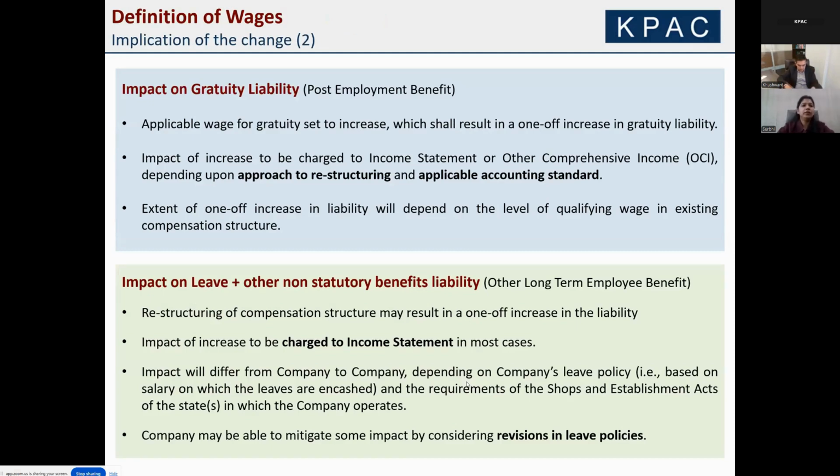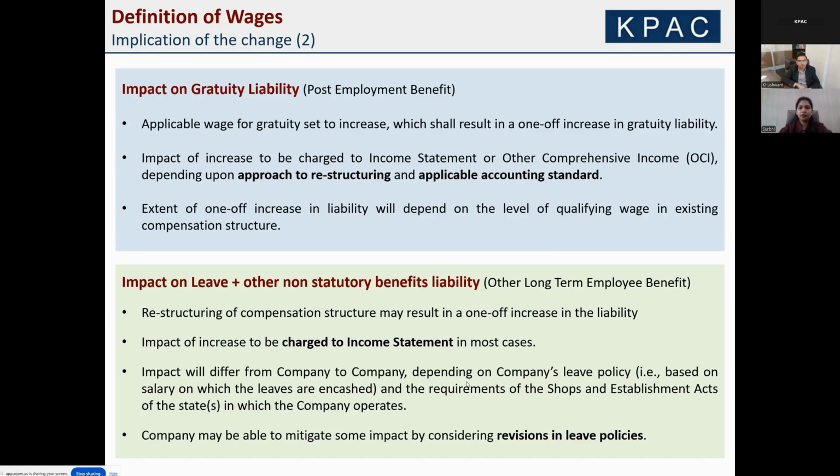Okay, so now we have understood the first major change in the labor laws which impacts gratuity valuation, which is the change in definition of wages. To conclude how it will impact gratuity and leave and other non-statutory benefits, firstly for gratuity, the new qualifying wages will result in a one-time increase in the past service liabilities.